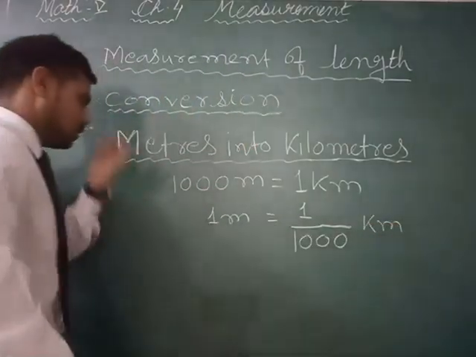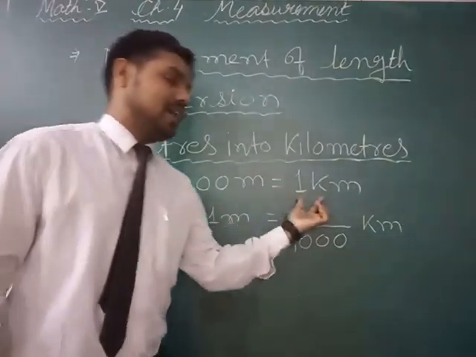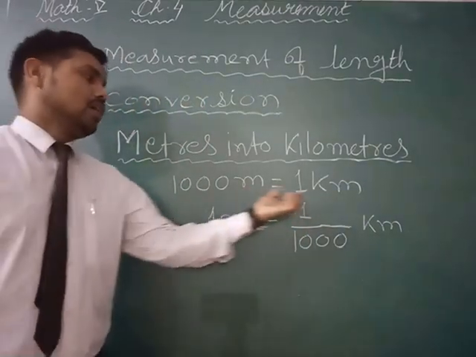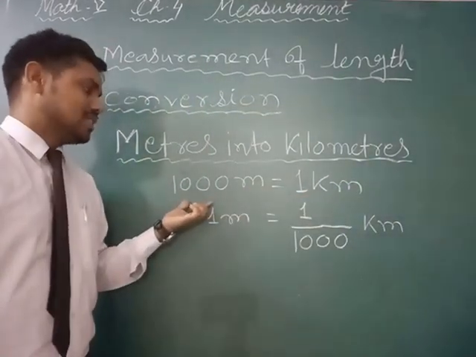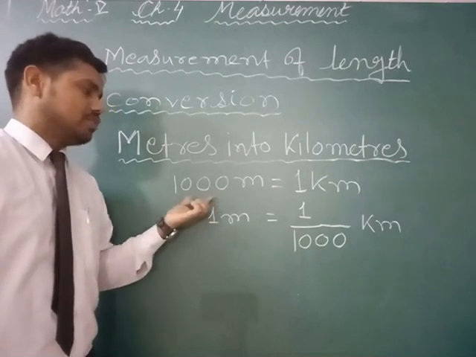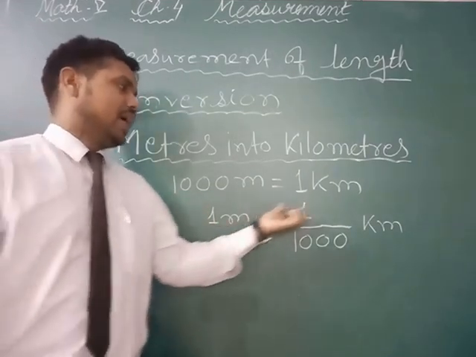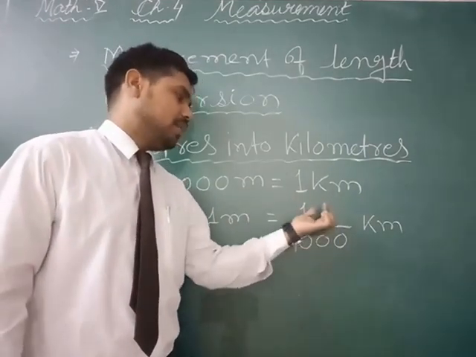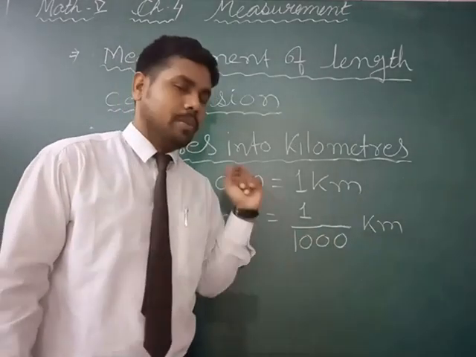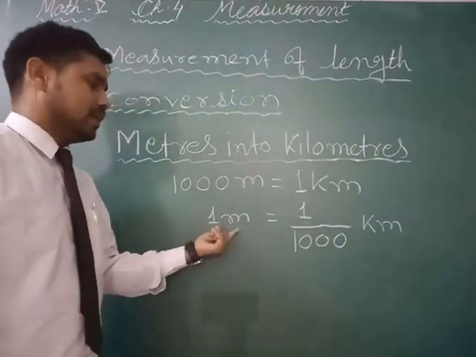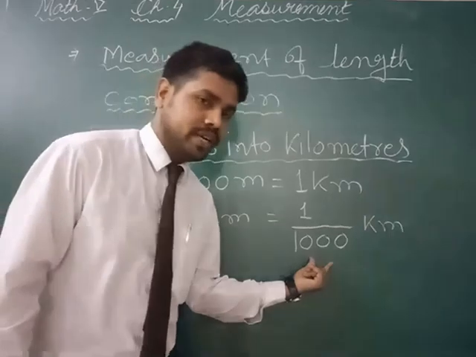Actually this is not the process that this goes to this side and divides. Actually we divide by 1000 on both sides. If you divide 1000 on this side also, 1 will be left, and if you divide this 1000, then it will be 1 divided by 1000 kilometer. So that means 1 meter is equal to 1 divided by 1000 kilometer.